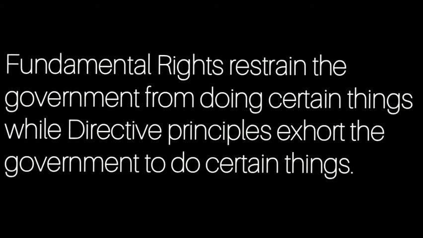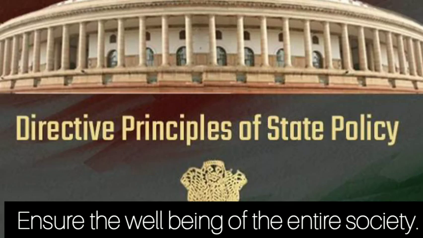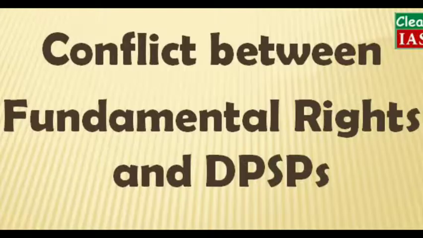Now we will talk about how fundamental rights restrain the government from doing certain things, while directive principles exhort the government to do certain things. Beta, fundamental rights basically protect individual rights, while directive principles work for the whole society. And because of this, directive principles sometimes come in conflict with the fundamental rights of the citizen. We will understand this point with the help of an example.